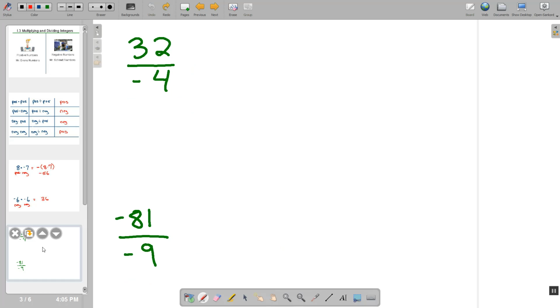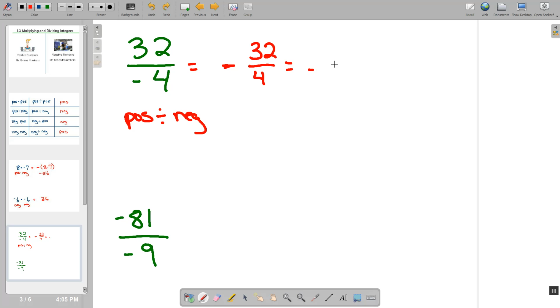Now, when we work on division problems, it ends up being the same style. So here we end up having a positive divided by a negative. So we know that this ends up being a negative 32 divided by 4. Well, we know that 32 divided by 4 is 8. Therefore, our answer will be a negative 8.